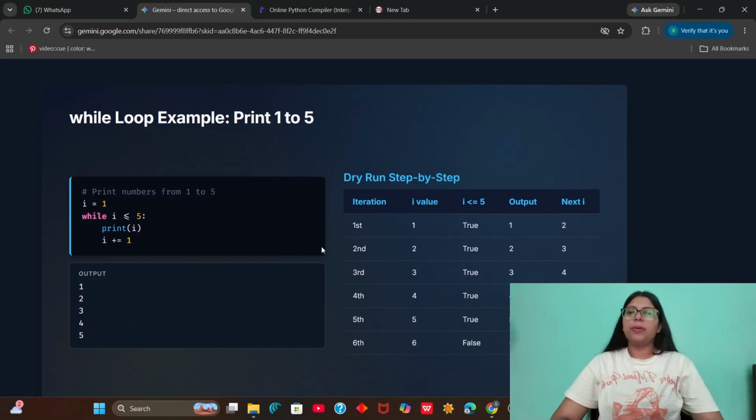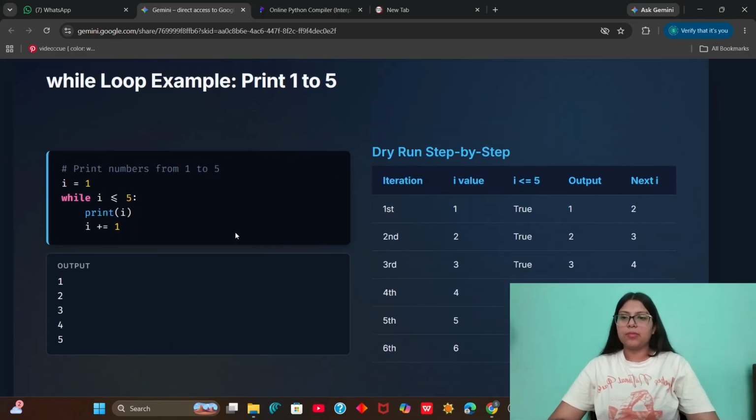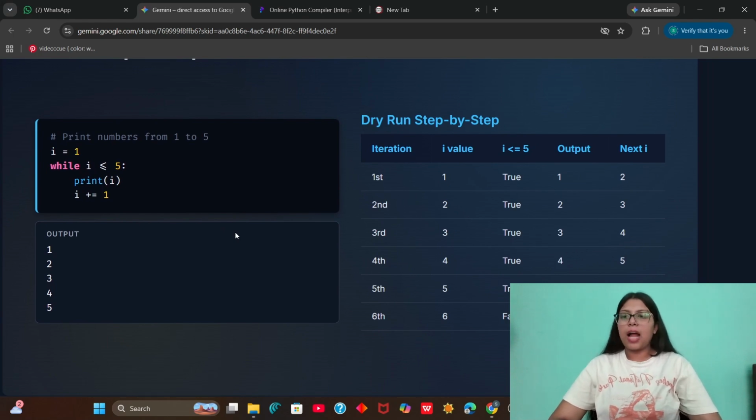For example, here we have to print numbers from 1 to 5. So what is happening here? We have first taken a number i that is equal to 1. Now we write a condition that i should be less than or equal to 5. Each time this condition evaluates to true, we print i and we increase i's value by 1. In the first iteration, i's value is 1, so the condition is true and we print 1.